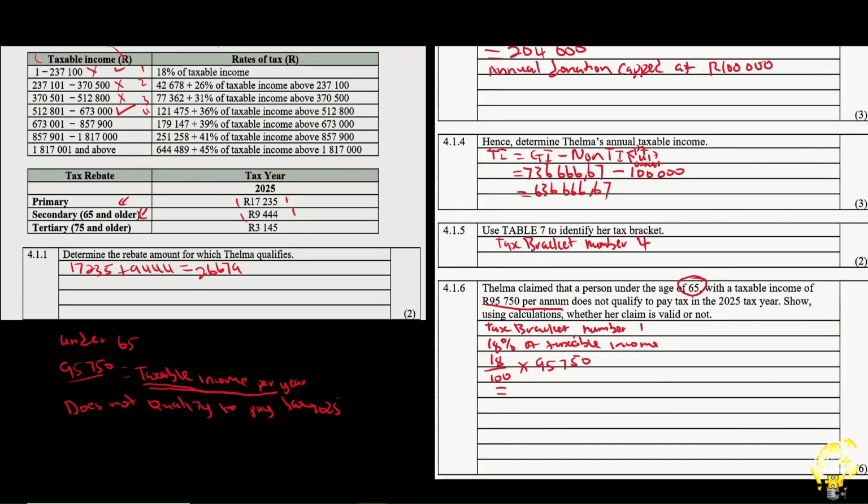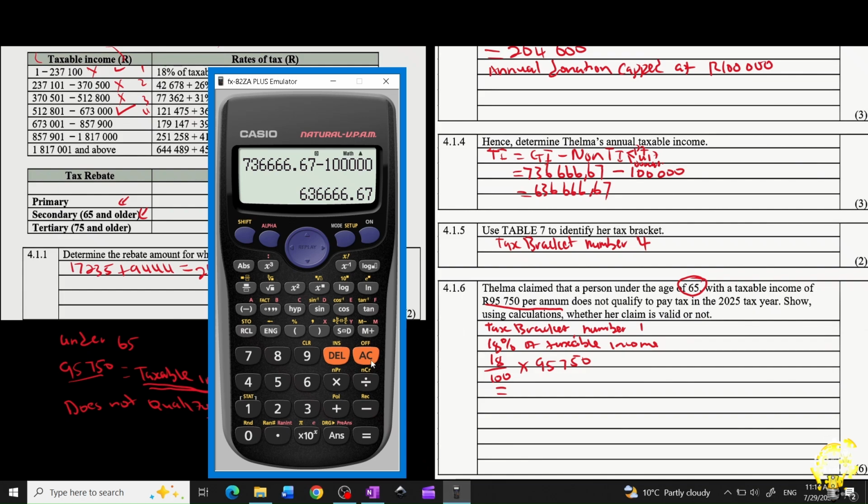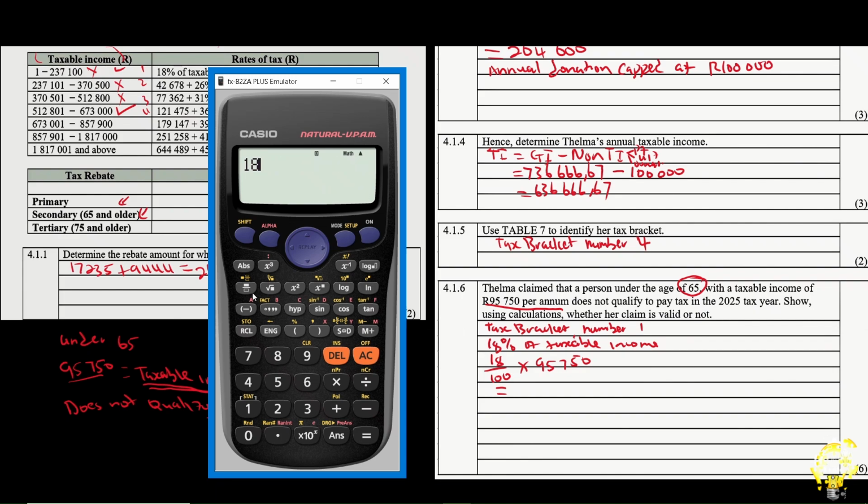What answer do we get? Let's go get our calculator. What is 18 over 100 multiplied by 95,750? It says that you get 17,235.